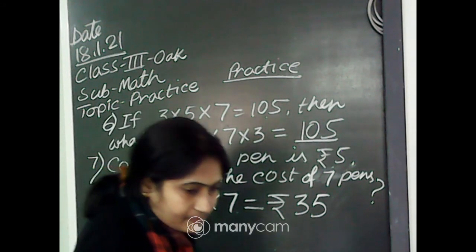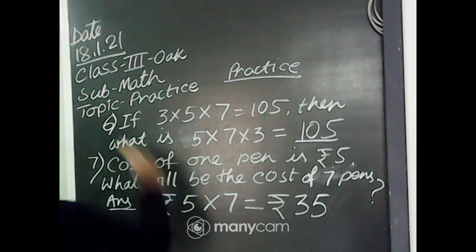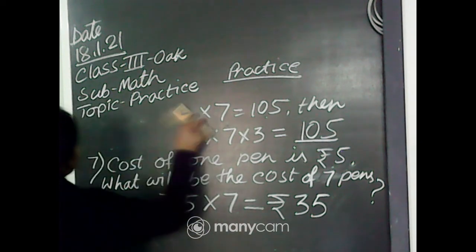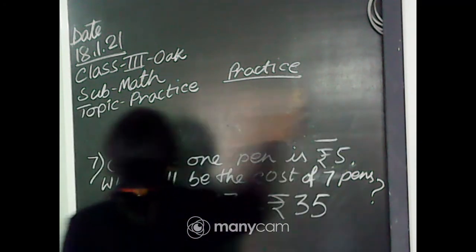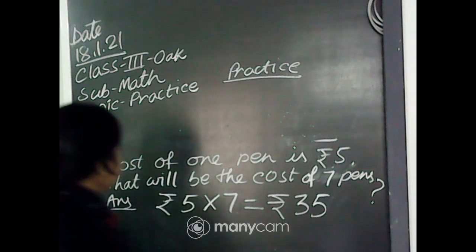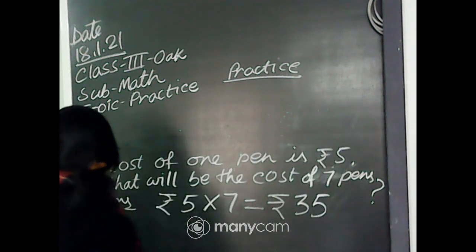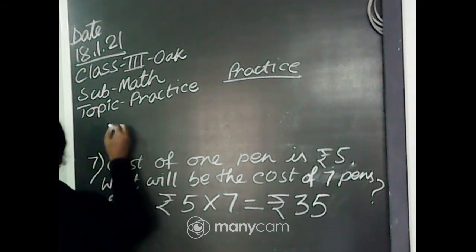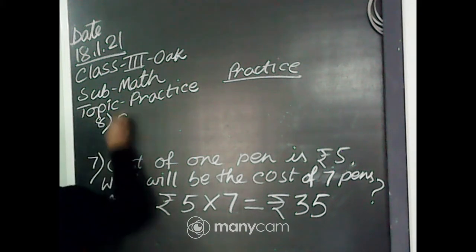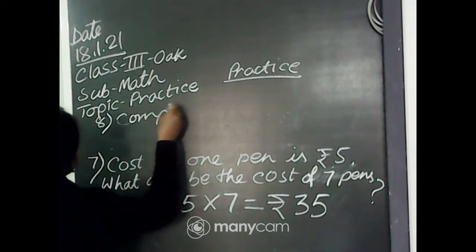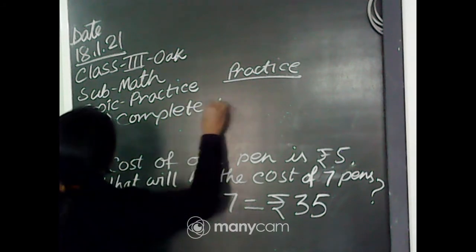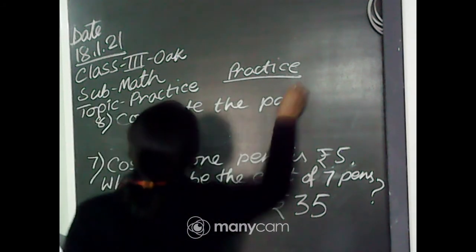Okay. Next math. Next number 8. I hope number 6 everyone has completed. Number 8: complete the patterns.